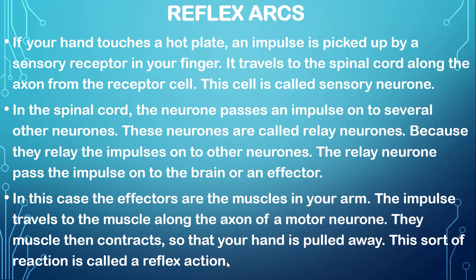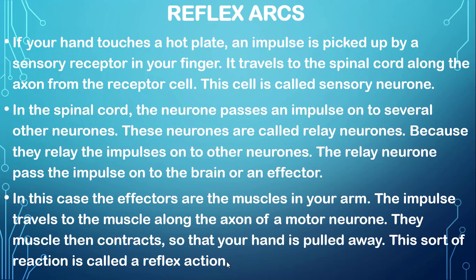For example, if a dust particle moves towards your eyes, they blink, without even your control. You don't have to control the blinking. This is an automatic action. Similarly, if a dust particle moves into your lungs, you suddenly cough.